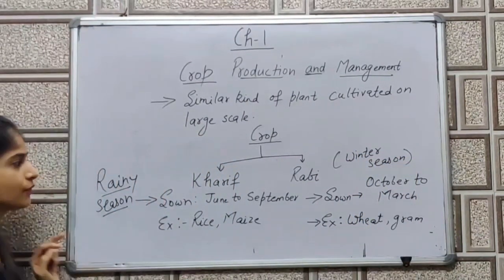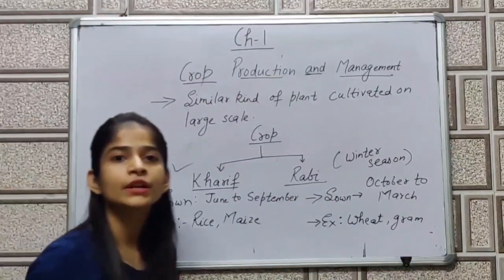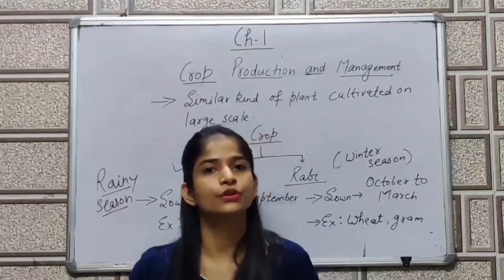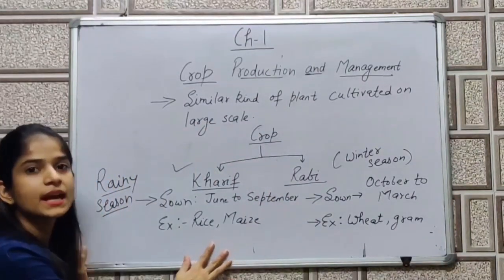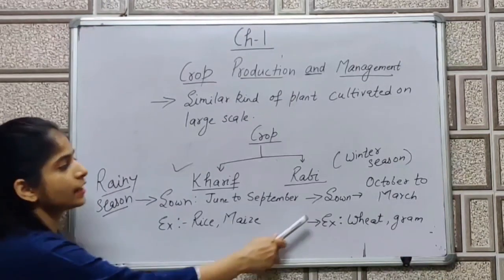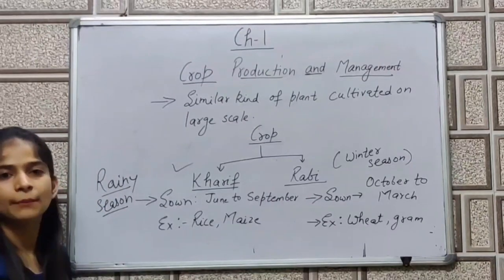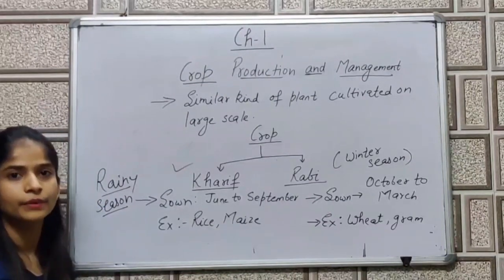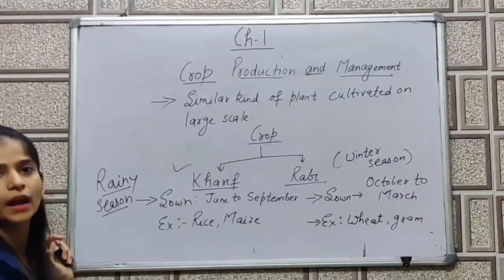So here we have two types, kharif and rabi. Kharif will grow in the time period of June to September, examples rice and maize. In the case of rabi crop, that is a winter season crop, it is sown from October to March, and examples are wheat and gram.